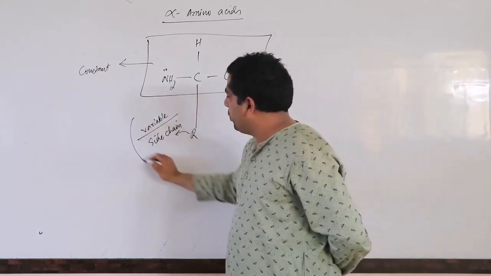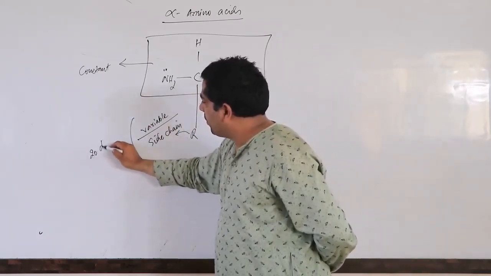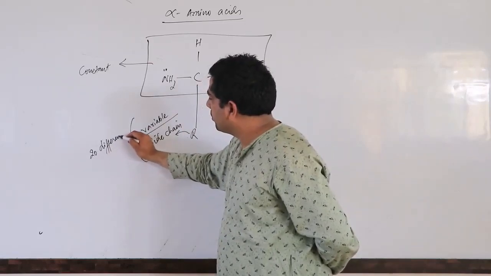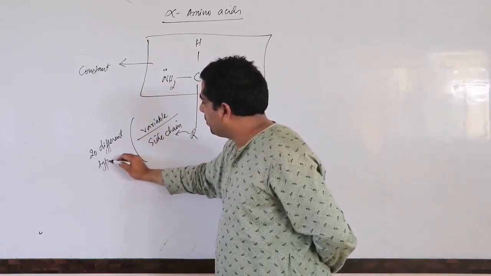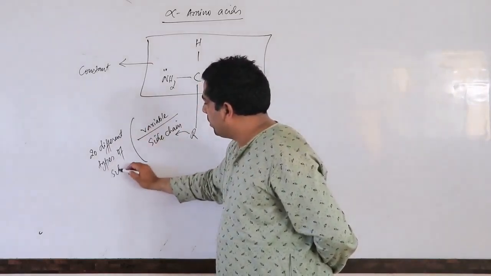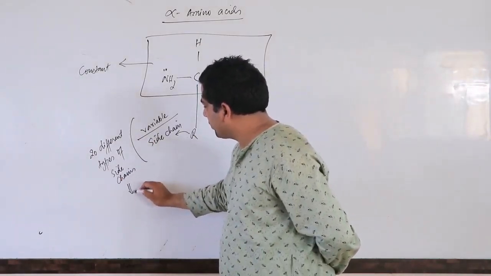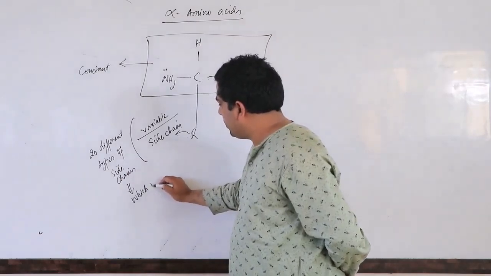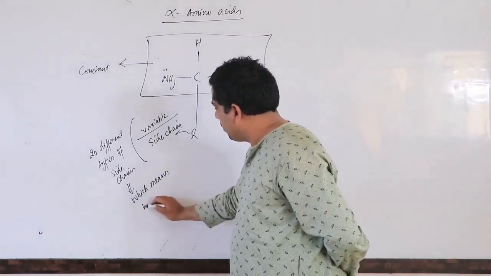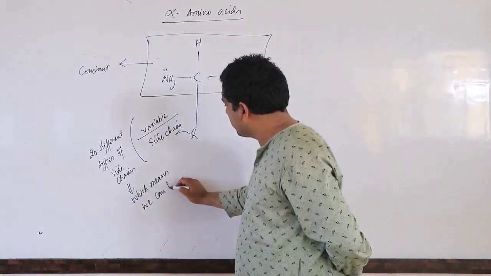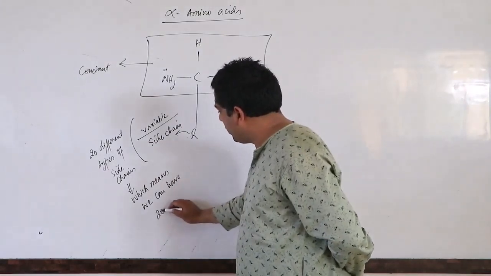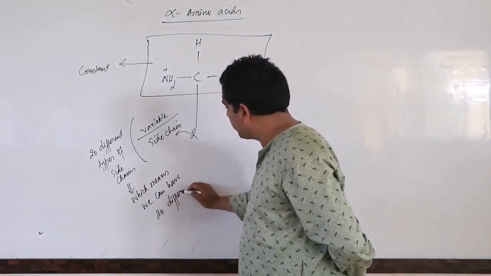Because I already told you we have 20 different types of side chains, which means we can have 20 different amino acids.